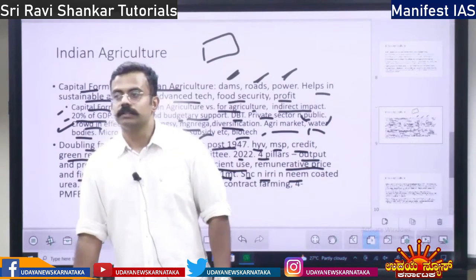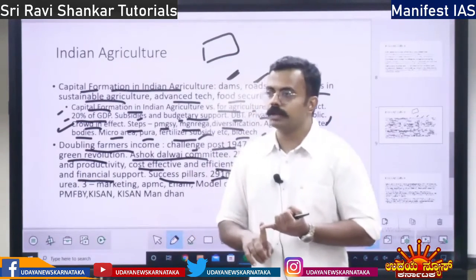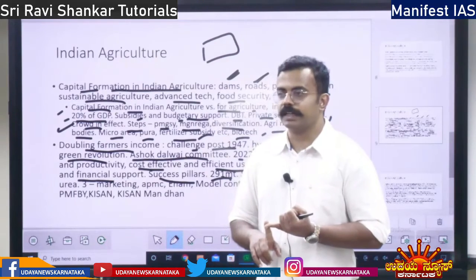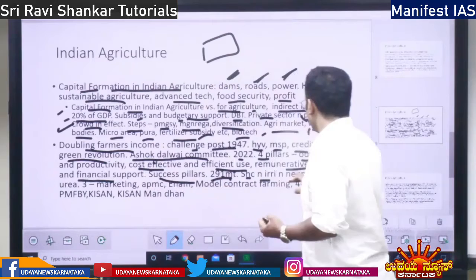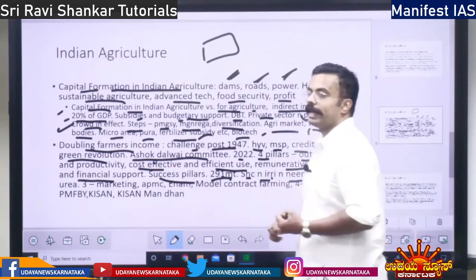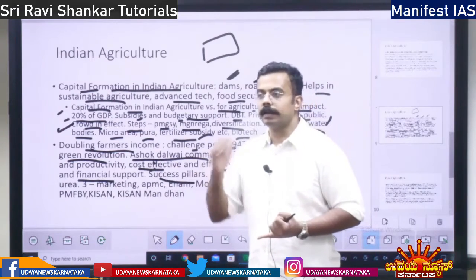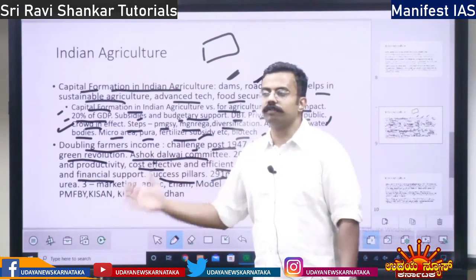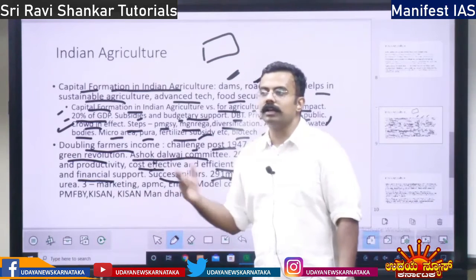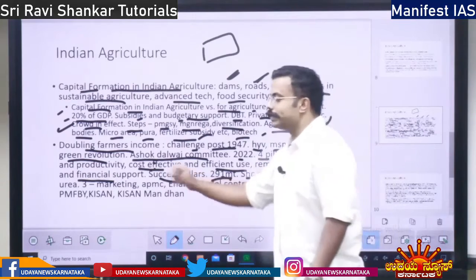Soil health card: if you use the soil health card, you will put the required fertilizer, not excess fertilizer, so cost will be saved. Then irrigation: if you give proper irrigation, cost will be saved. Earlier for irrigation you had to use tankers or pay money for the water. If you build an irrigation canal or something, cost will be saved.